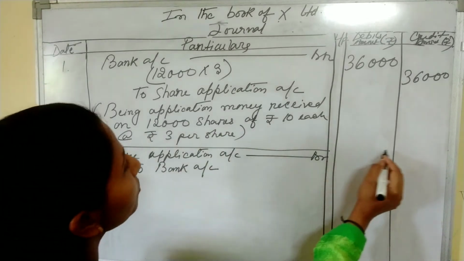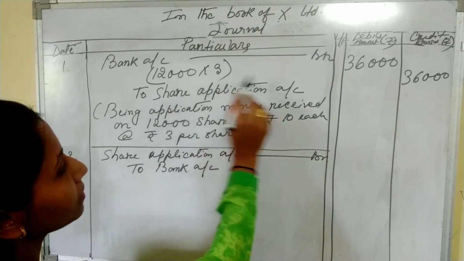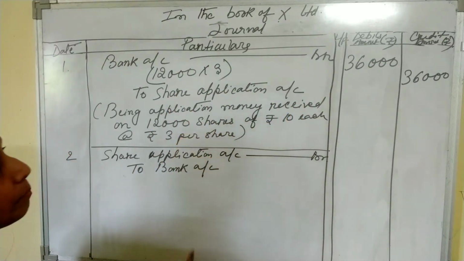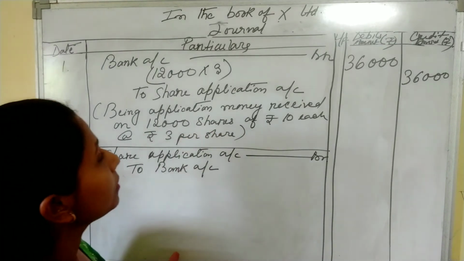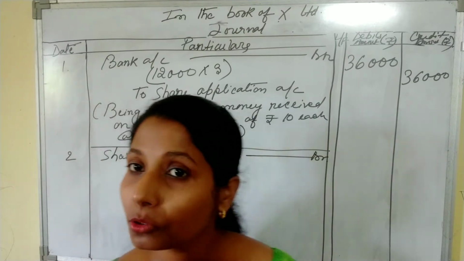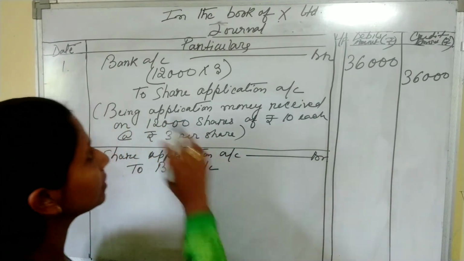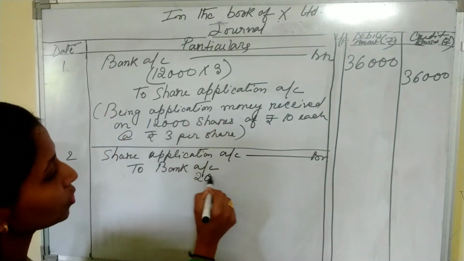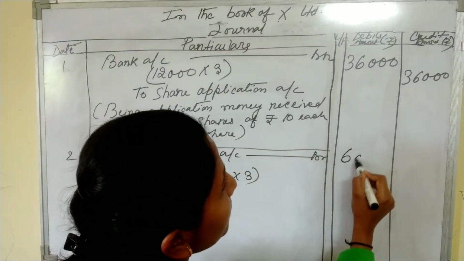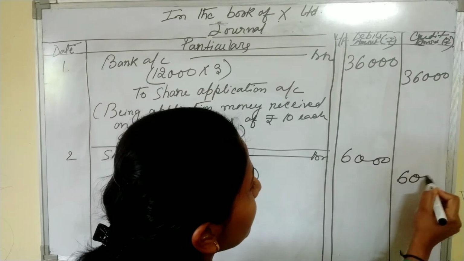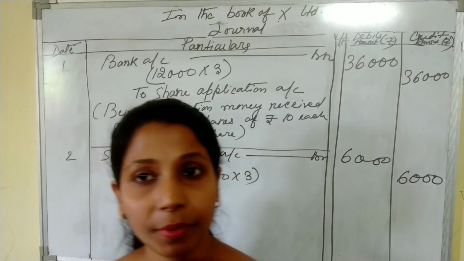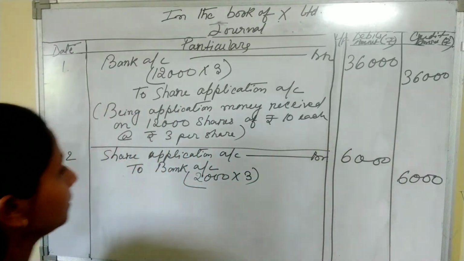Now what will be the amount? Because the company has invited the public for 10,000 shares and the public has applied for 12,000 shares, the excess is 2,000. 2,000 into 3, that is 6,000. This 6,000 is refunded back by the company to the applicants.